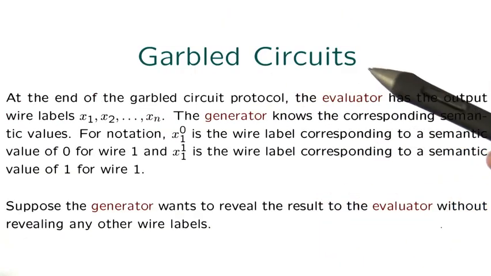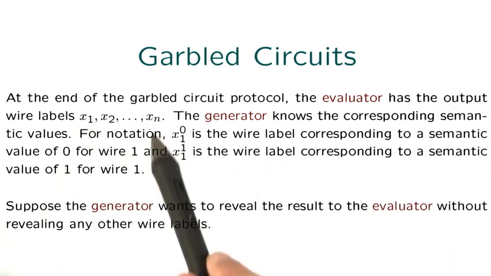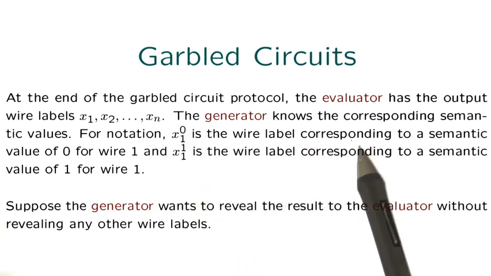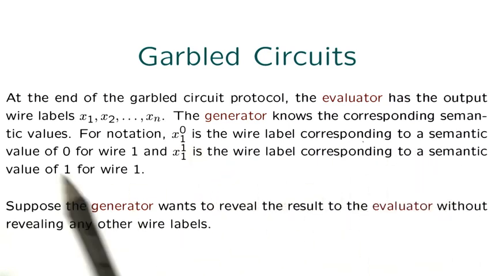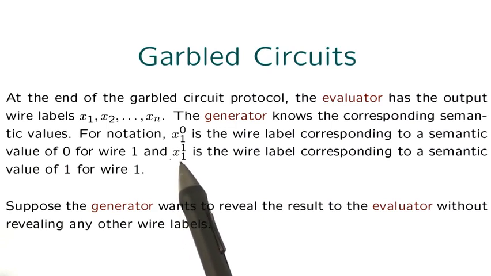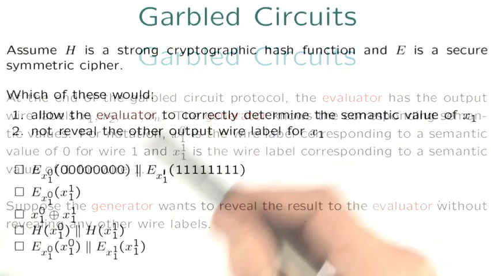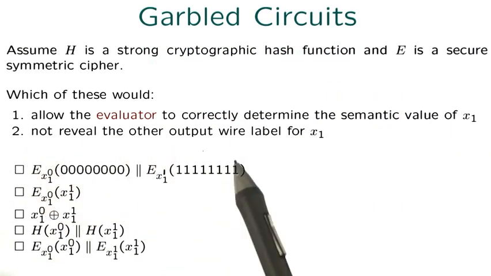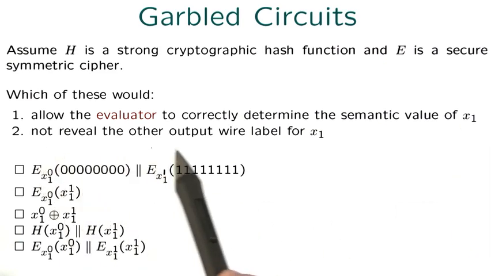For this problem, we ask about the missing step in garbled circuits as covered in Unit 7. At the end of the garbled circuit protocol, the evaluator has the output wire labels X1 through Xn. The generator knows the corresponding semantic values. For notation, X10 is the wire label corresponding to a semantic value of 0 for wire 1, and X11 is the wire label corresponding to a semantic value of 1 for wire 1. Suppose the generator wants to reveal the result to the evaluator without revealing any other wire labels. Which of these 5 options would allow the evaluator to correctly determine the semantic value of the wire label X1 and not reveal the other output wire label?